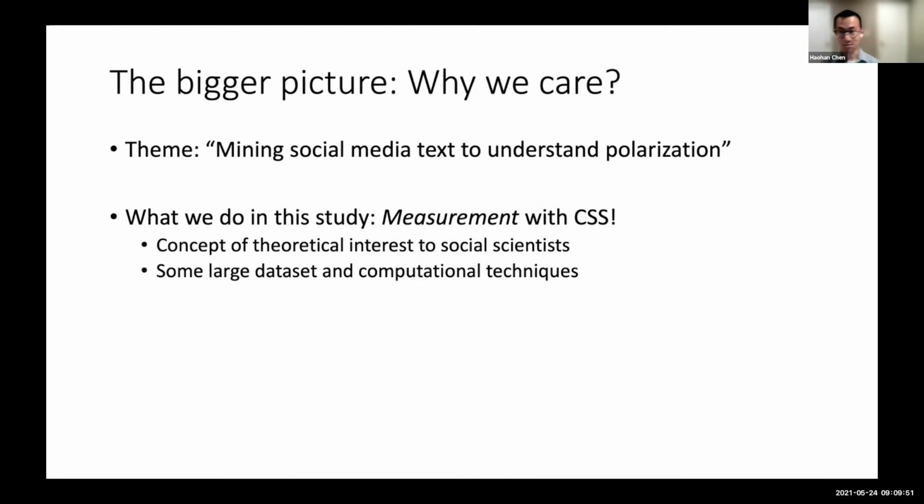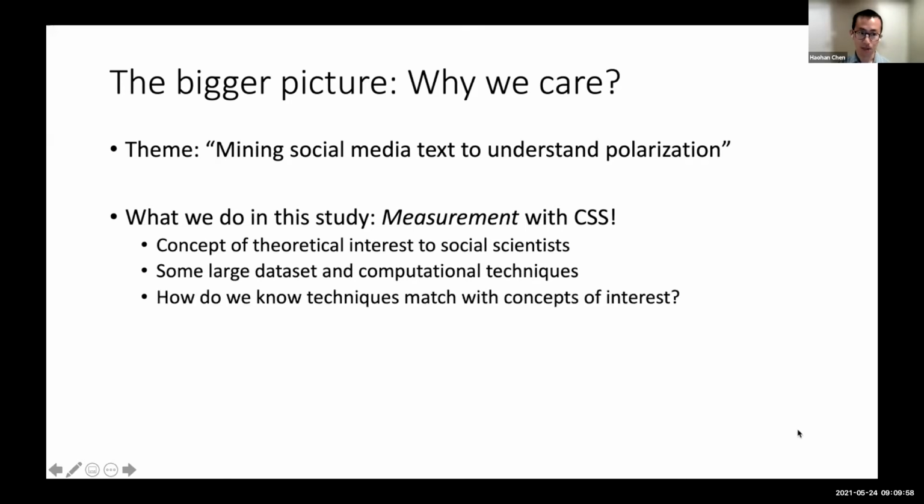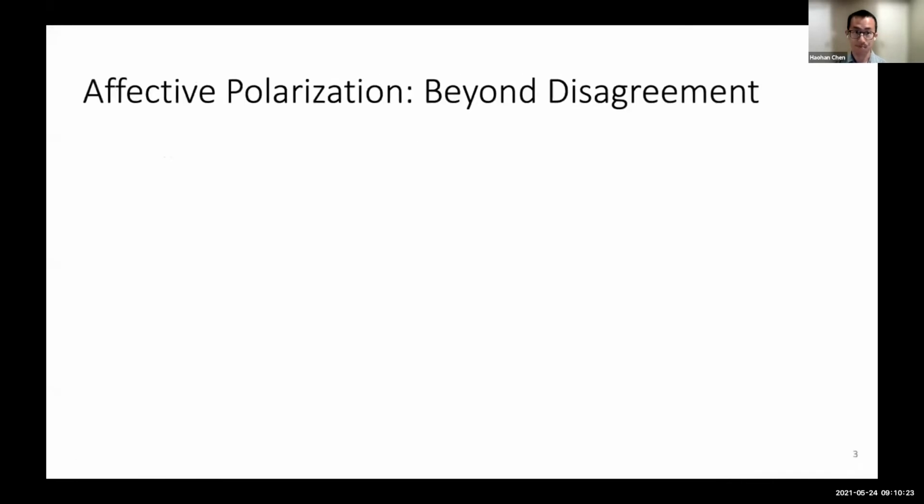And as Yanto just introduced, there are new computational techniques and large data sets that have become readily available to us. But the challenge we usually face is, how do we know that the computational techniques match the concept of interest that we are looking at? The methods aren't relevant because they look fancy or because they use advanced algorithms. We social scientists need to validate these algorithms to make sure they're actually speaking to things that we care about. So this is the broader theme this study tries to address.